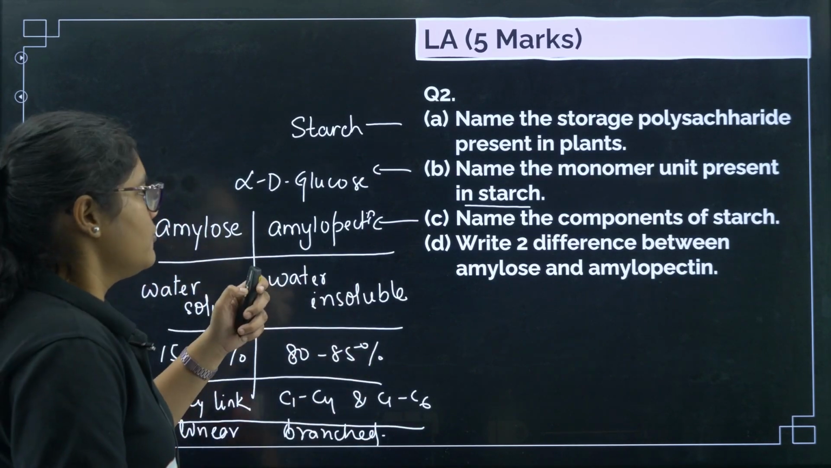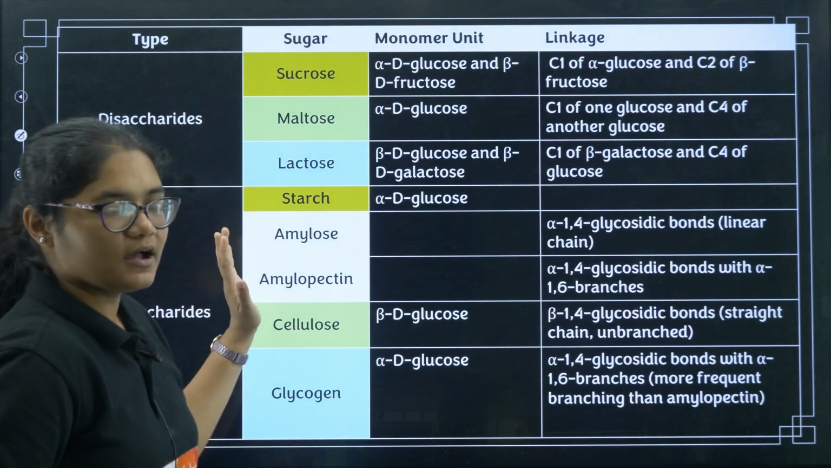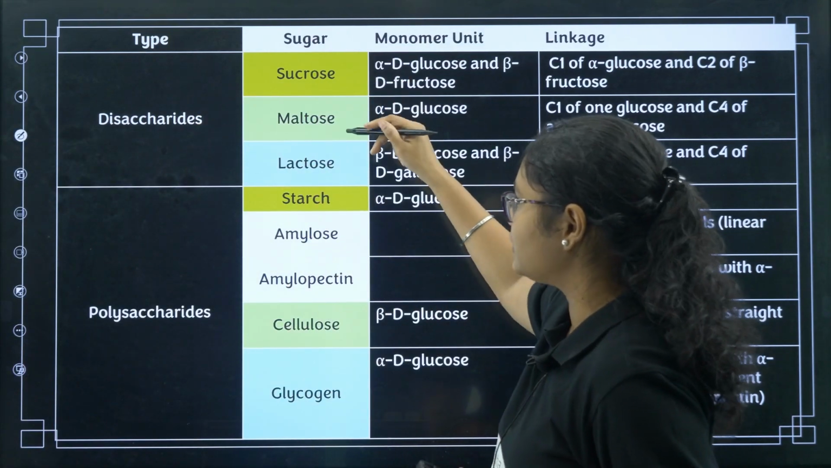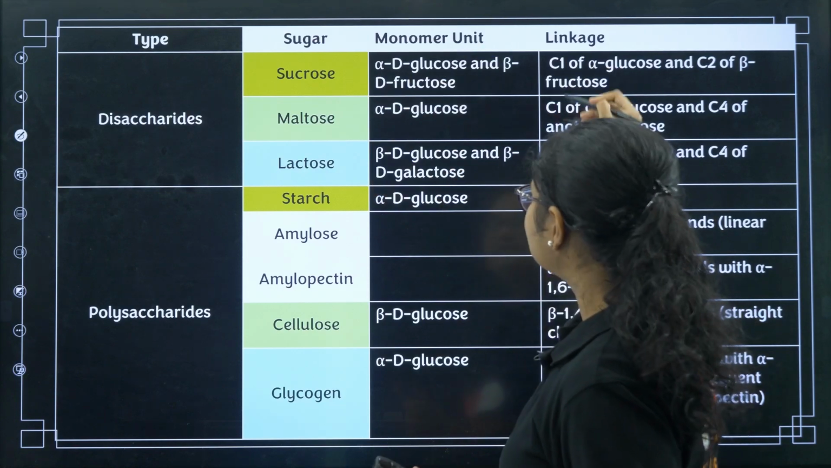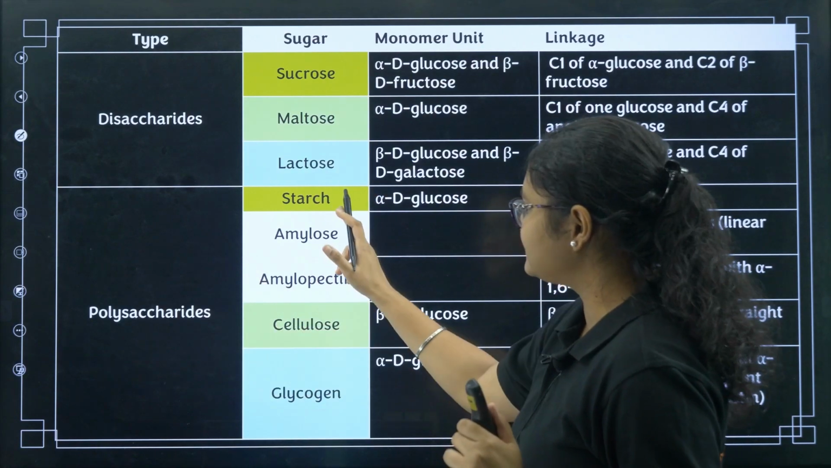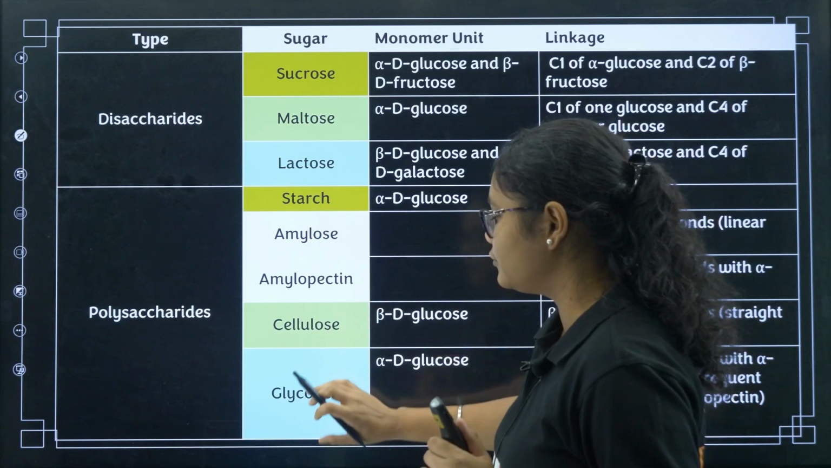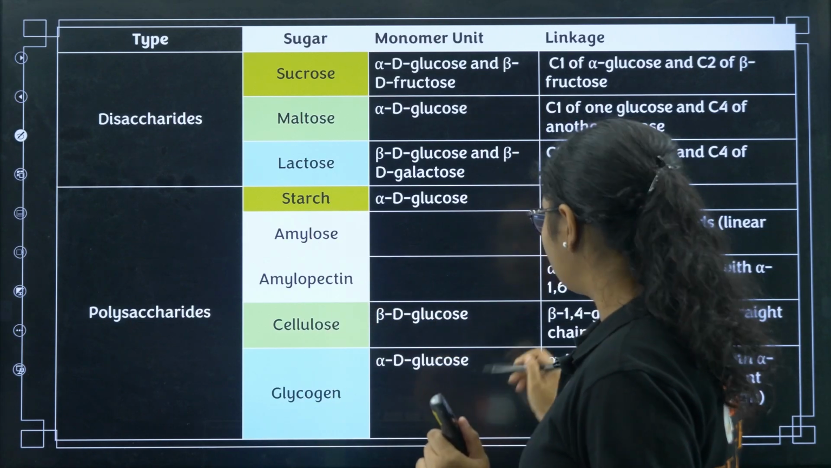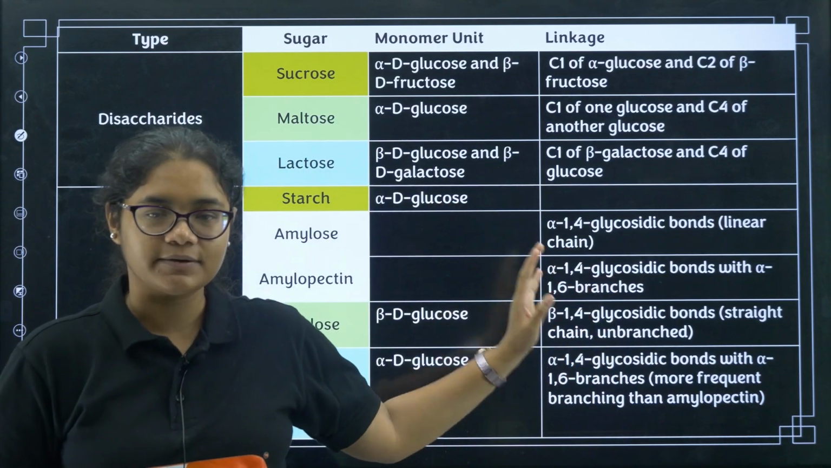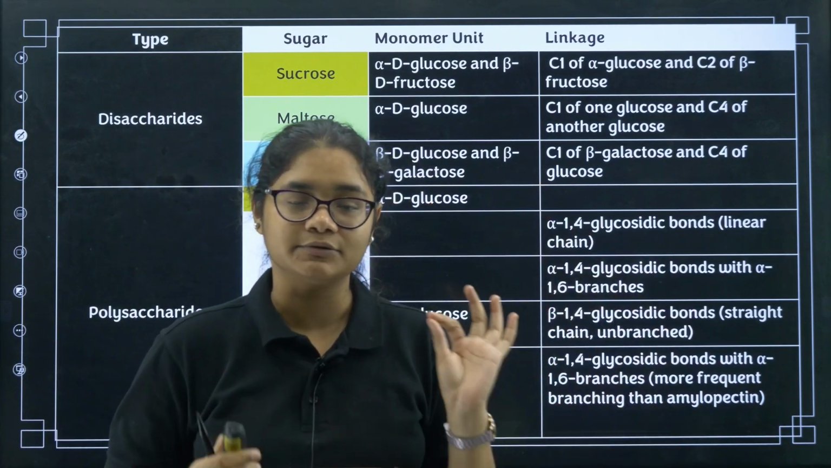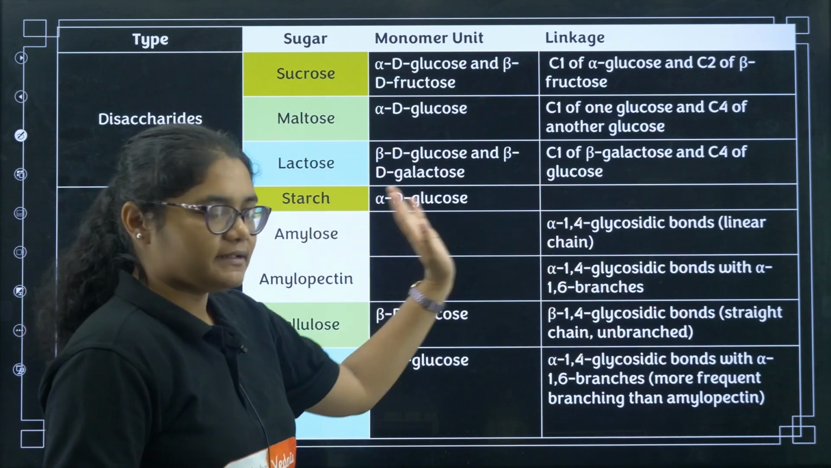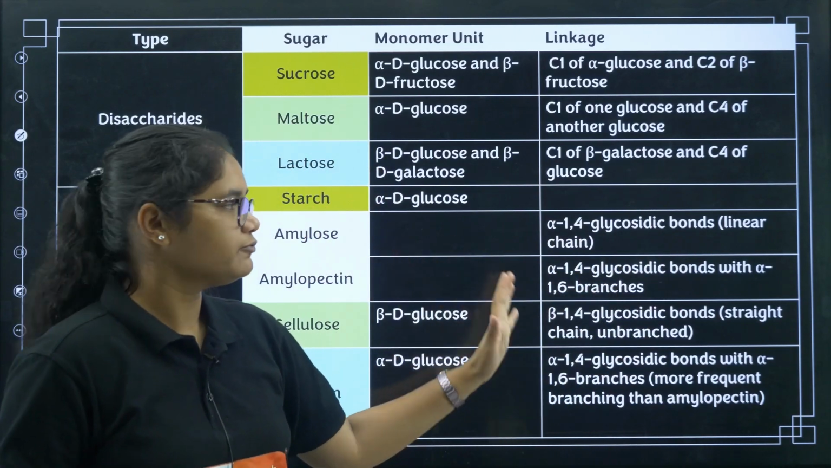Clear? Fine. Now, I have made a revision table where you have just seen all the disaccharides, sucrose, maltose, lactose, their monomer units and the linkage. This is what you should remember. Similarly for polysaccharides, starch, amylose, amylopectin, cellulose and glycogen, what are their monomer units and what is their linkage. So please make this table and learn it by heart. These questions will definitely be asked from here. Okay, I have made it for you.